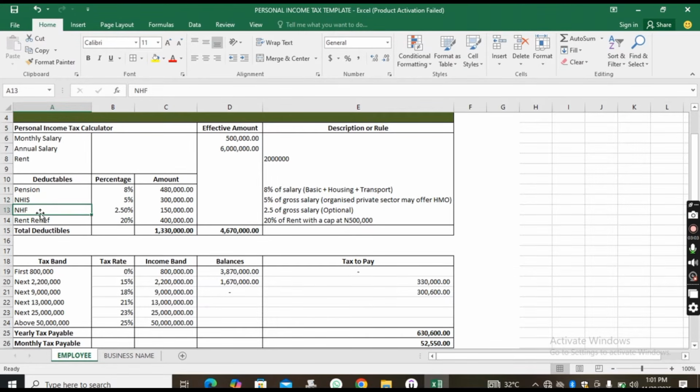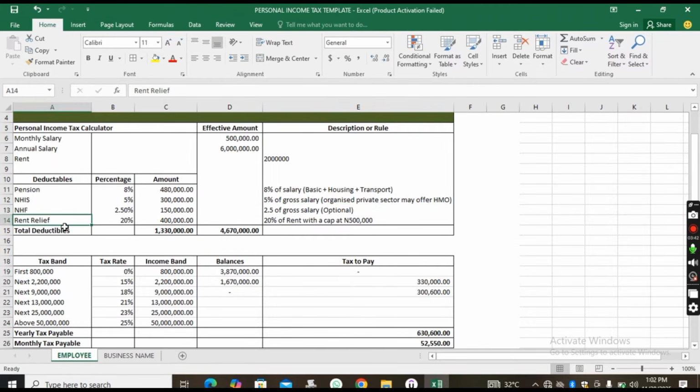Now, the next thing we also have here is National Health Fund. And National Health Fund is 2.5%, and that is 2.5% of your gross salary. And it is actually optional, which means you can choose to pay or not pay the National Health Fund.